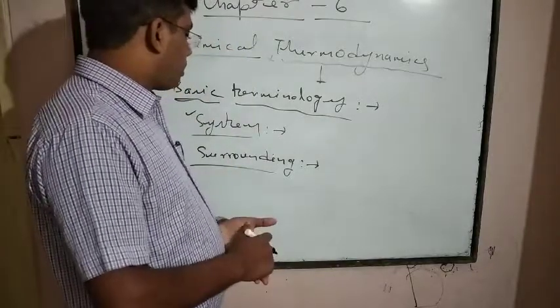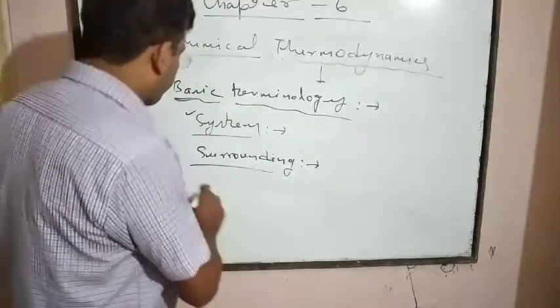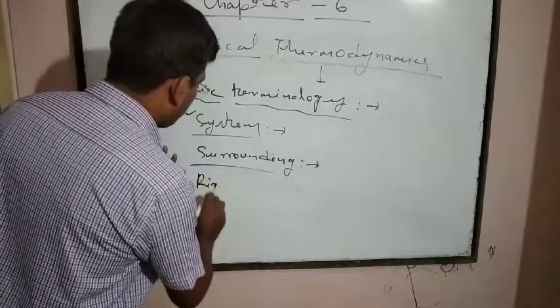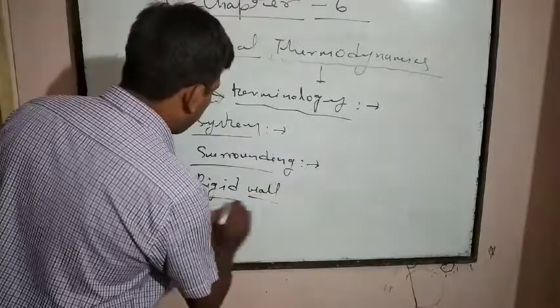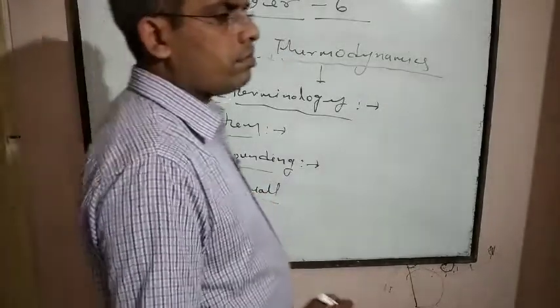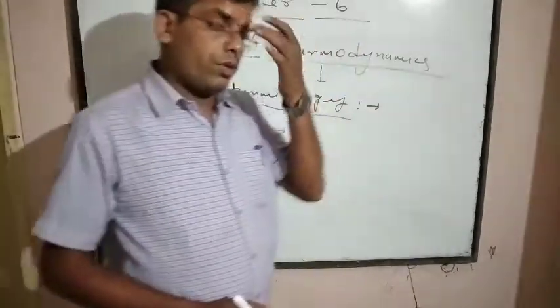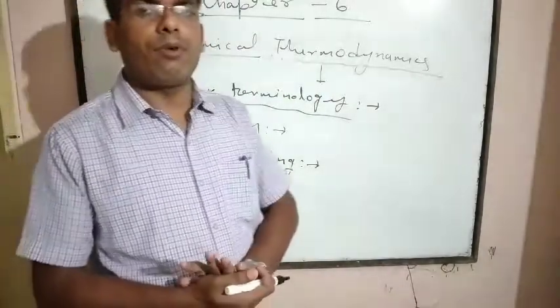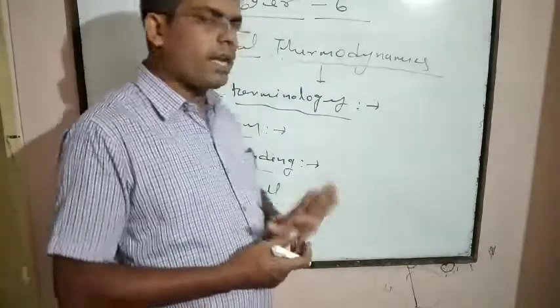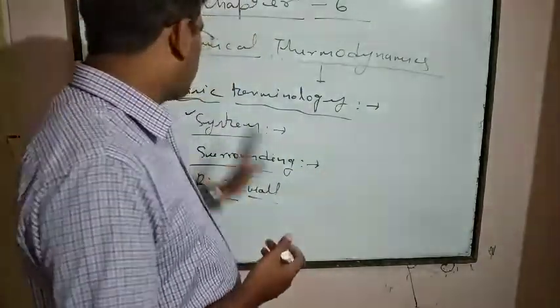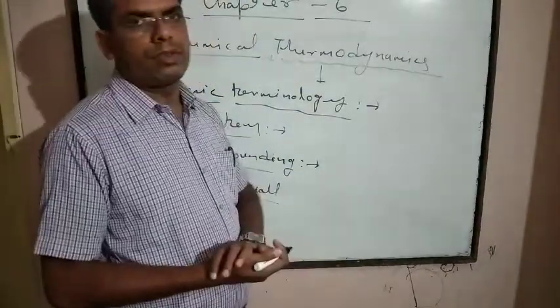Third one is the rigid wall. It is a real or imaginary wall which separates the system and the surrounding both.